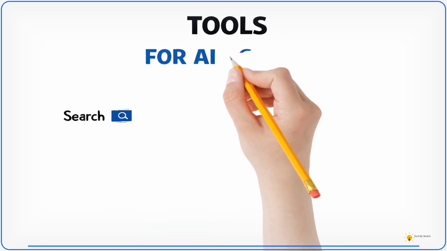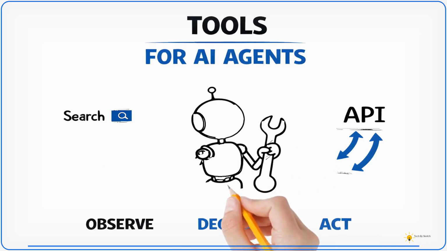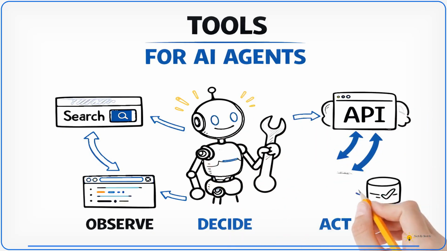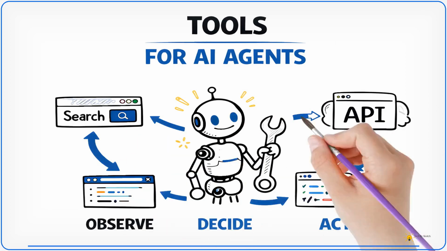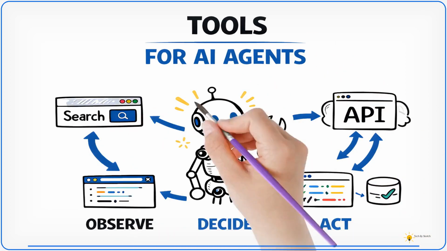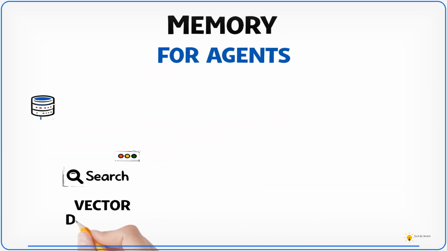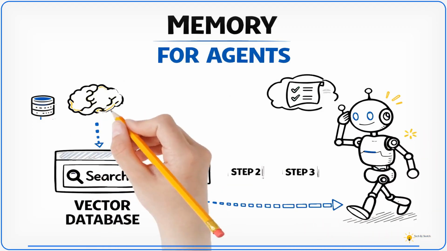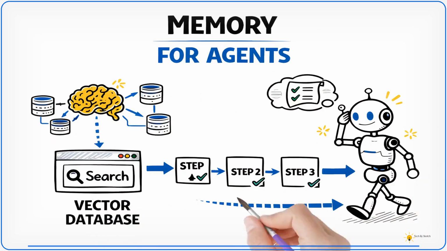Of course, an AI agent cannot work effectively without access to tools. The idea of tools for AI agents means giving the system abilities like searching, coding, or calling APIs. These tools allow the agent to interact with real systems. Now, agents also need memory to remember what has already happened. The concept of memory for agents allows systems to track context across many steps. Without memory, the agent would forget its progress and repeat work.